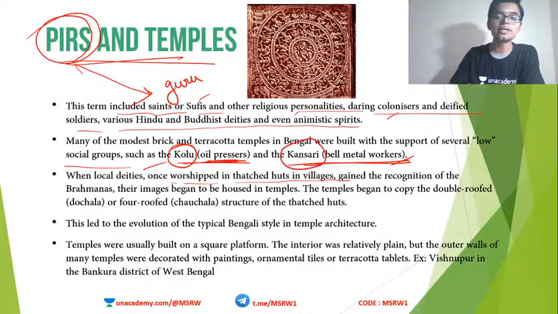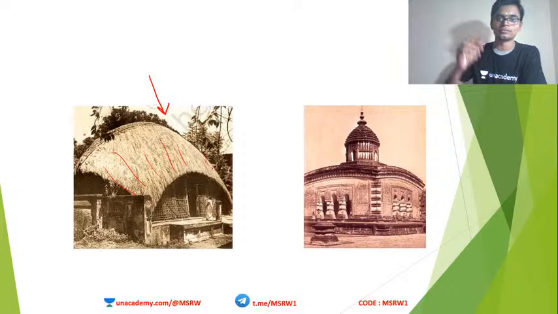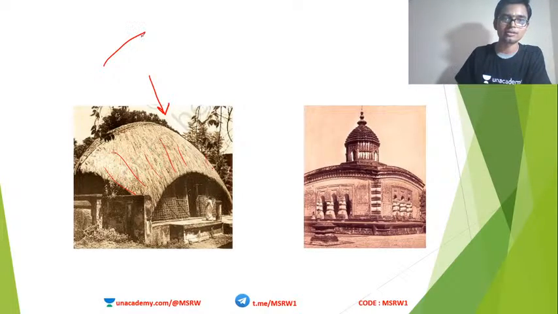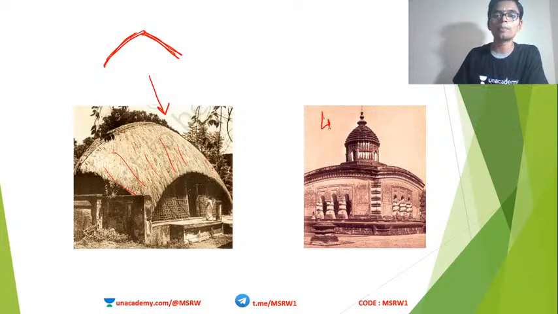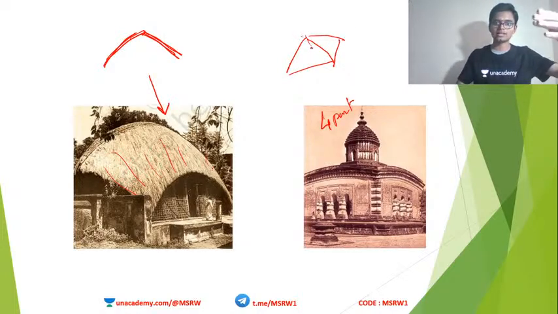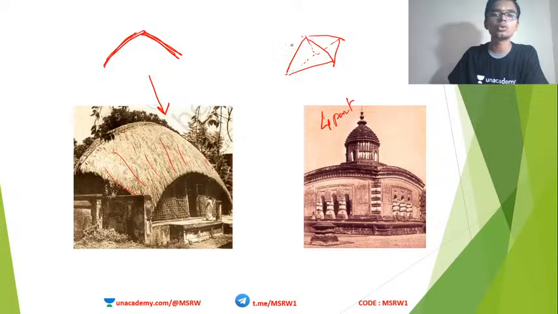Okay, and these temples had similar features of traditional Bengali temples. For example, this is a two-part roof. Just like this. There is one part, there is the second part. This is the two-part roof. This one is a four-part roof. So here you have one, then two, then behind this here it will be three, and here it will be four. So four triangles joined together, that is the four-part roof. This is extremely hard to construct.